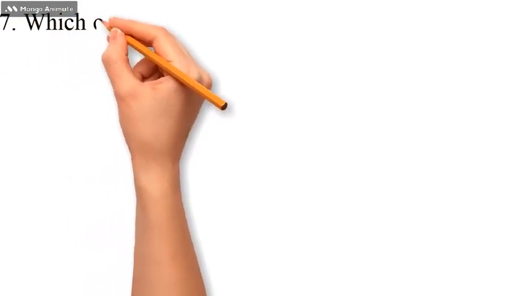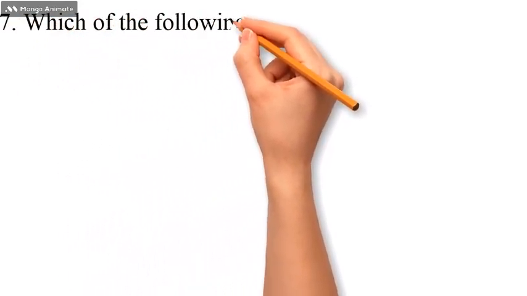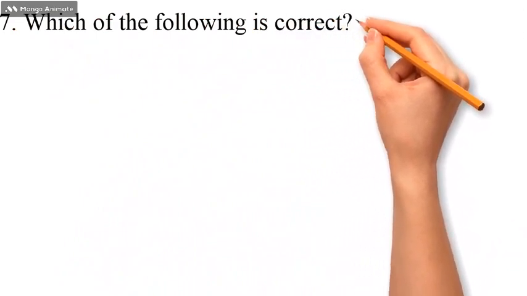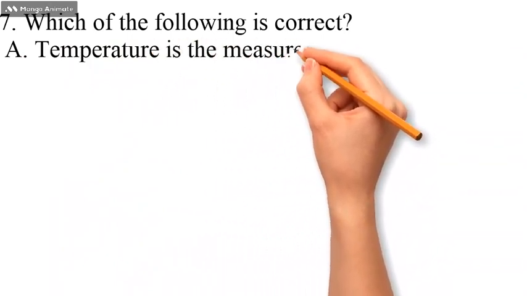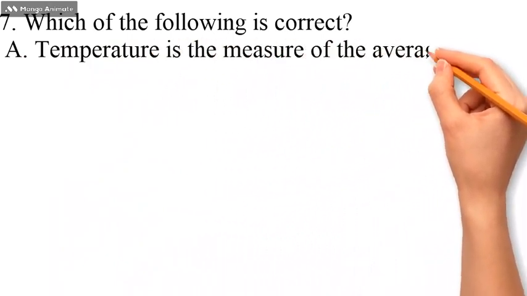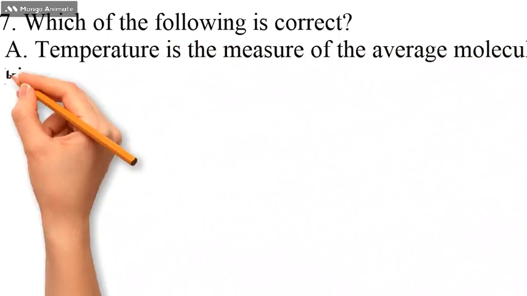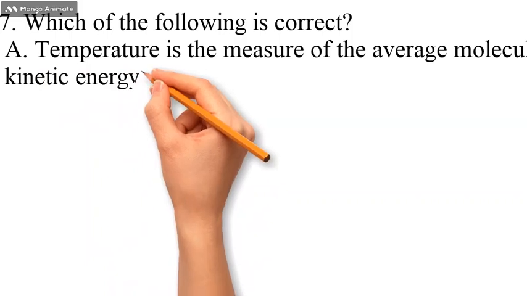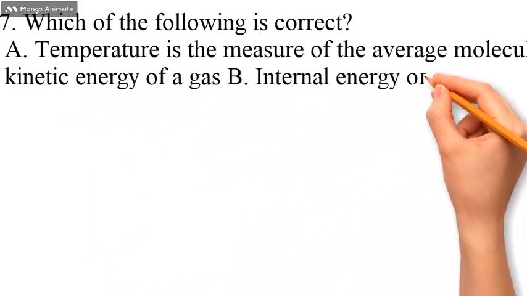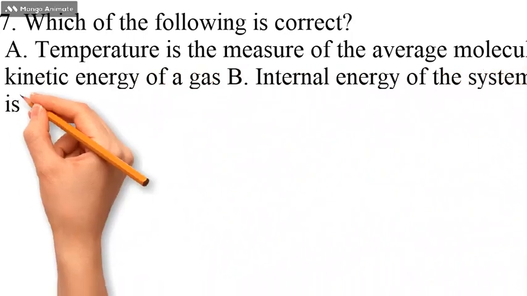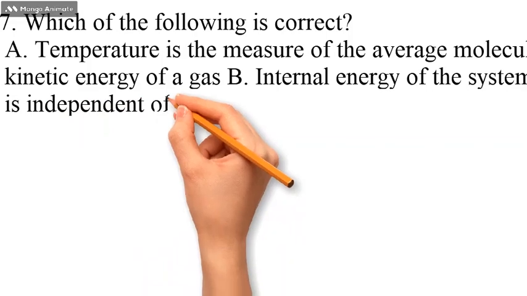Question number 7. Which of the following is correct? A. Temperature is a measure of the average molecular kinetic energy of a gas. B. Internal energy of the system is independent of its mass or the number of molecules in the system. C. Heat is energy that can be transferred from one object to another at equal temperature. D. Temperature is a measure of the amount of energy that flows from hot to colder region. The correct answer is A.